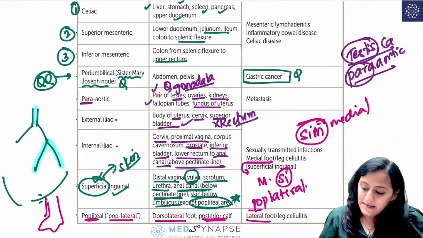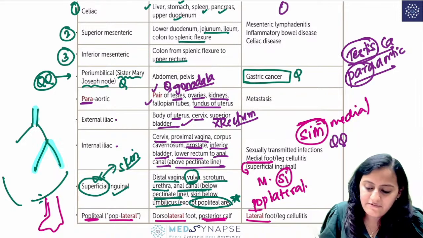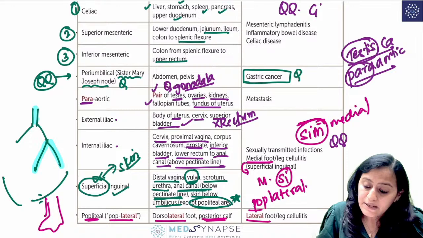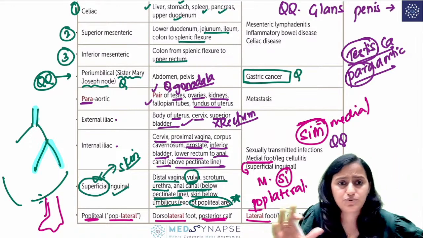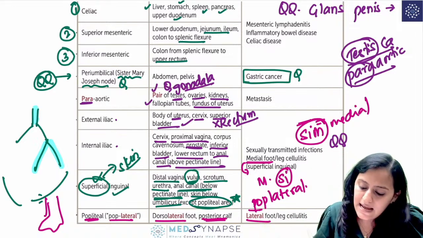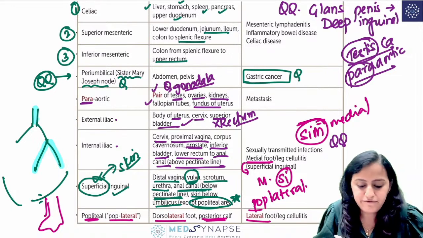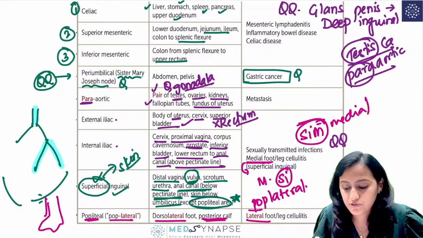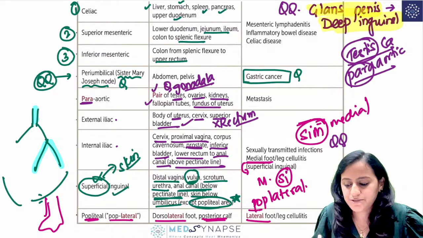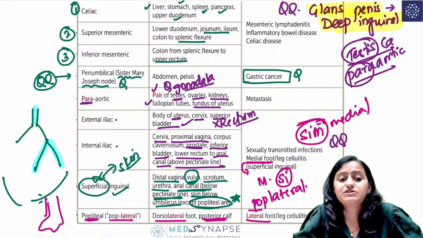One very important point to be added here. Where does glans penis drain? We have spoken about all those pelvic perineal structures, but remember, glans penis specifically drains to the deep inguinal lymph node. It is not the superficial inguinal lymph node. This is a very frequently asked question. Glans penis is deep inguinal and not superficial inguinal lymph node.